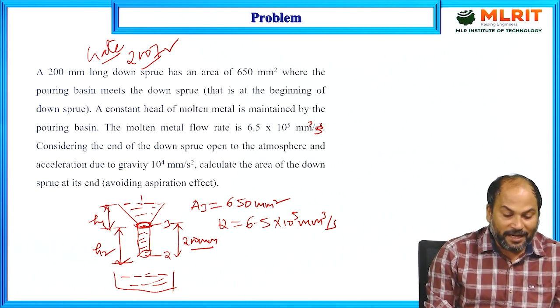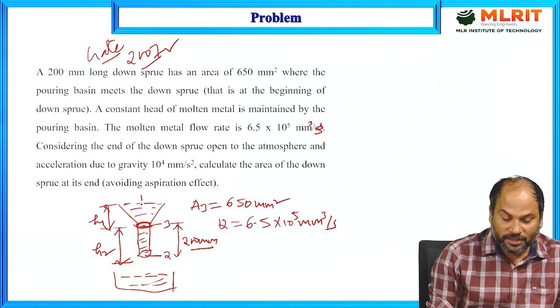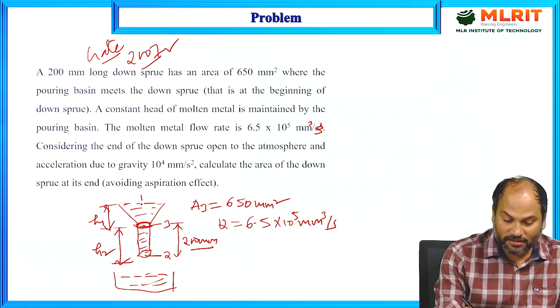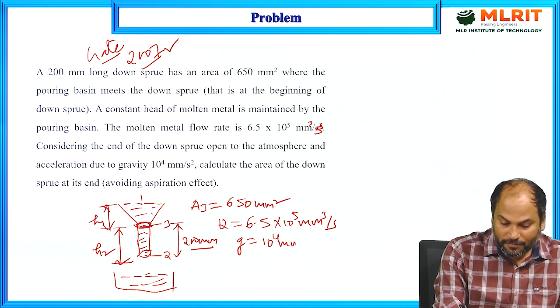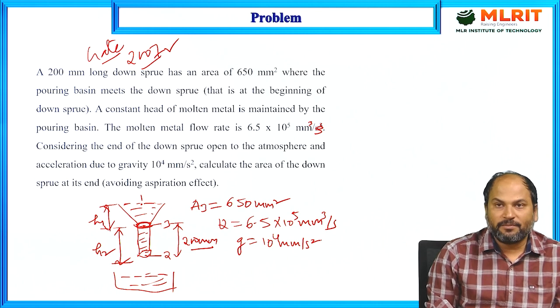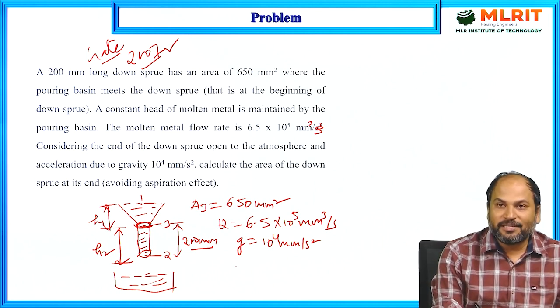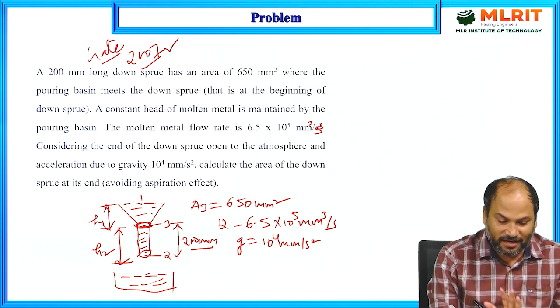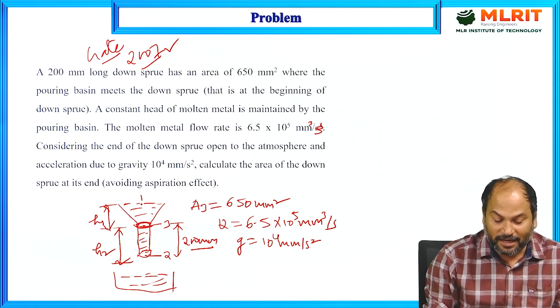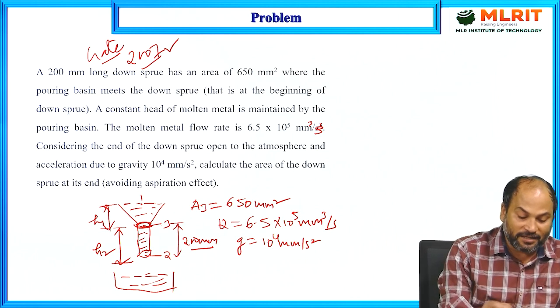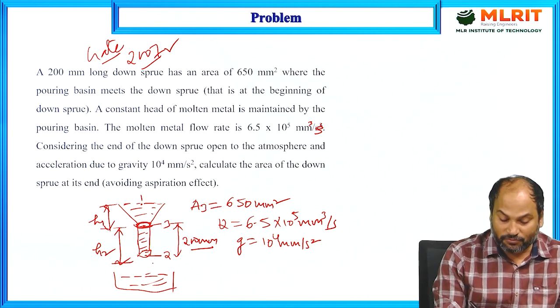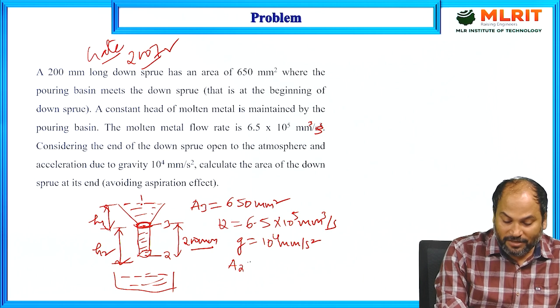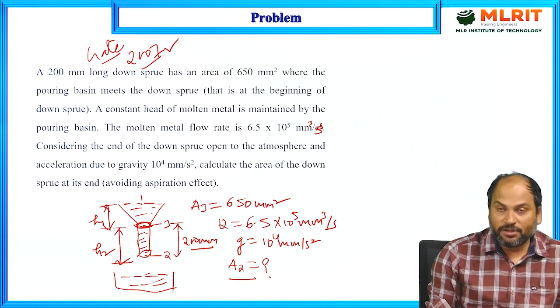Considering the end of the down sprue open to the atmosphere, and acceleration due to gravity, the value of g in this problem is not 9.81; it is given as 10 to the 4 mm per second square. Whatever value is given is very, very important. Don't assume that g will be 9.81. Whatever is given in the problem, we have to consider that value only. What we have to calculate is the area of the down sprue at the end, so actually we have to calculate A2. The problem asks for the value of A2.